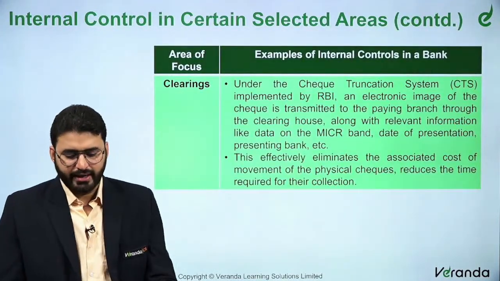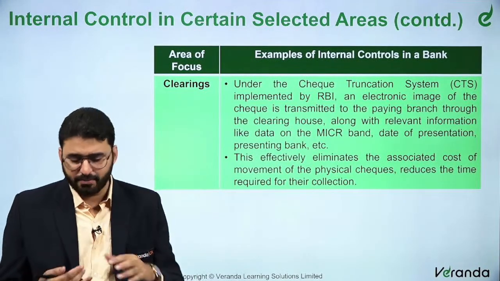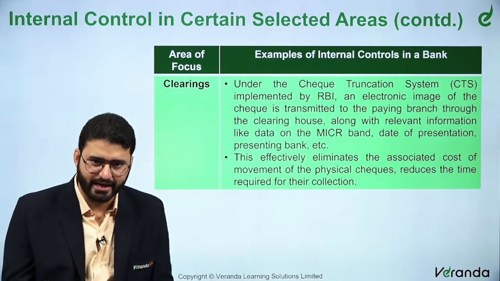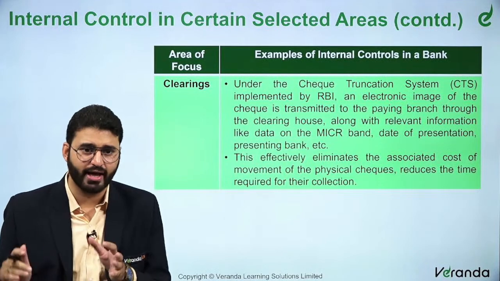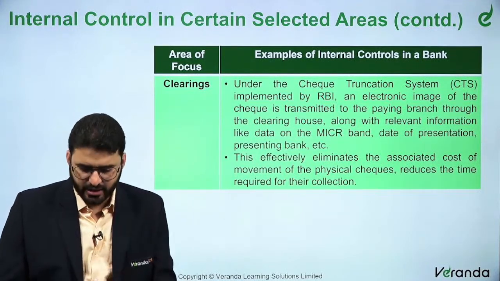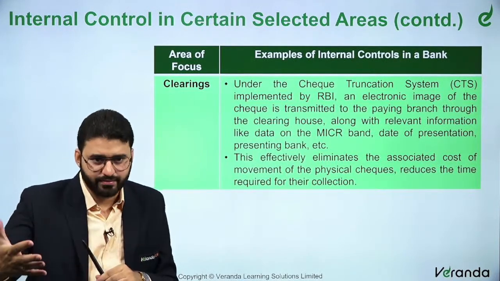Now, internal controls in certain selected areas. There are multiple areas here, but a specific amendment was made and a few points were added with respect to this. Therefore, I have included it here. So internal controls in certain selected areas. Clearing means clearing a check, for example.